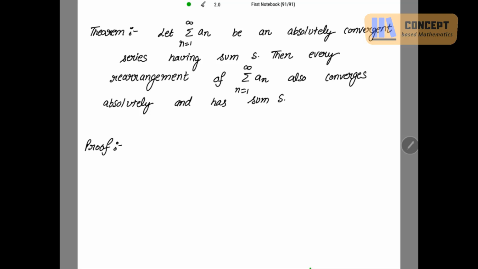For that, we have to define a mapping f from N to N, a one-to-one function.